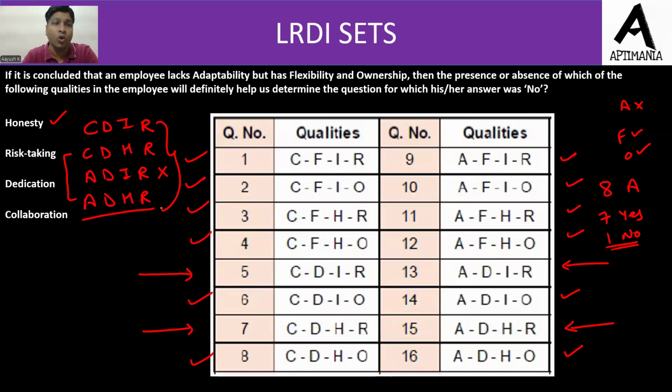Collaboration is present in 2 only. Then if we take these 2 questions, we are again left with 2 questions, ADIR and ADHR. Now again हमको श्योरिटी नहीं आएगी कि इन दोनों में से रॉन्ग कौन सा होगा. So honesty, जैसे ही हमको पता चला honesty टिक होने वाला है, we will definitely tell the question number जो हमने definitely wrong answer किया होगा. Now moving to next question.